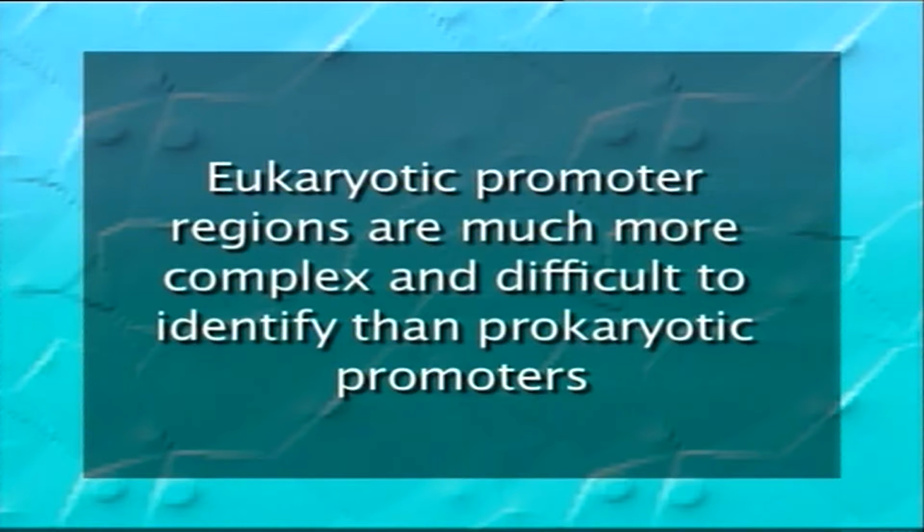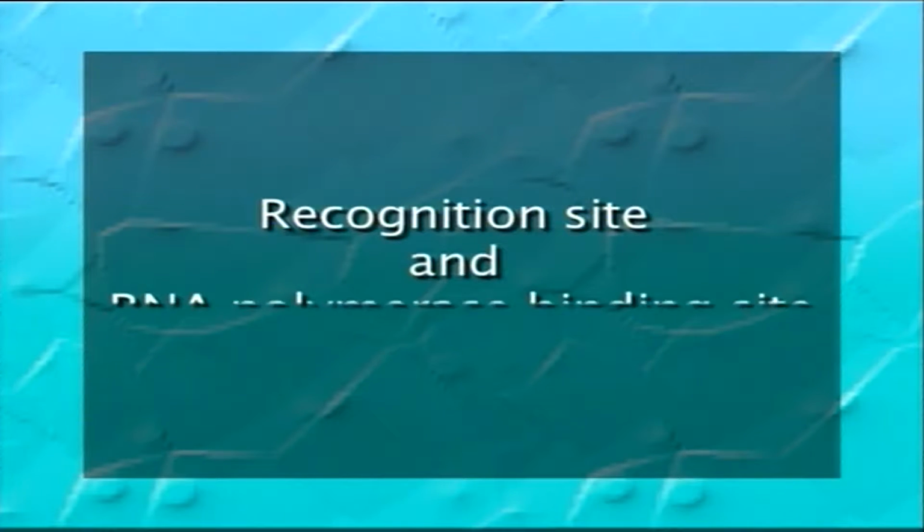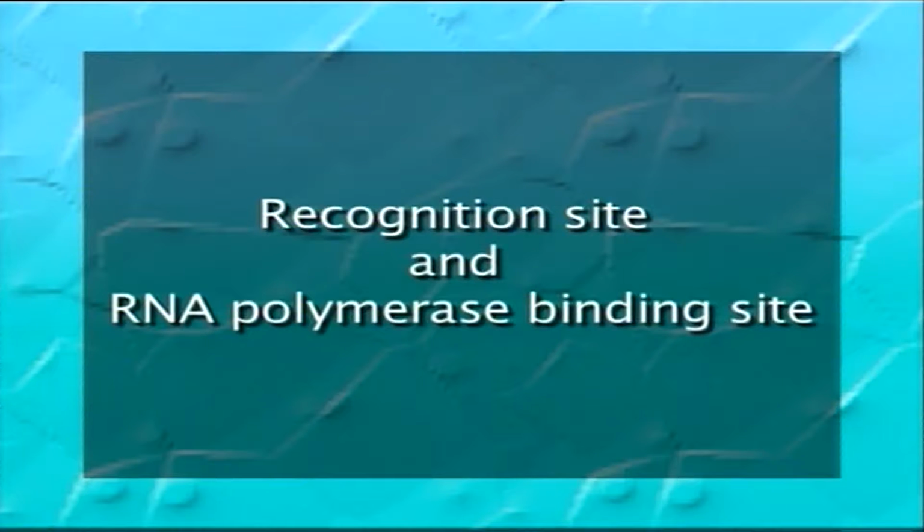Eukaryotic promoter regions are much more complex and difficult to identify than prokaryotic promoters. The promoters have two regions of highly conserved sequence with a recognition site and an RNA polymerase binding site. Now, what is a recognition site and RNA polymerase binding site?